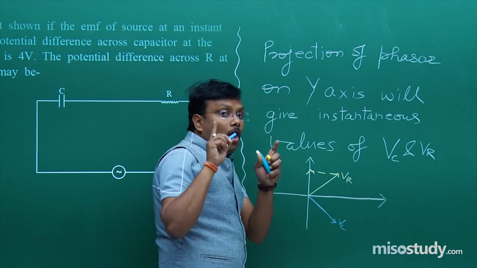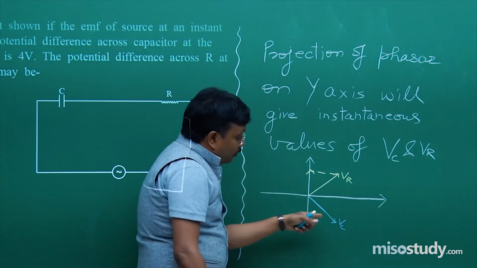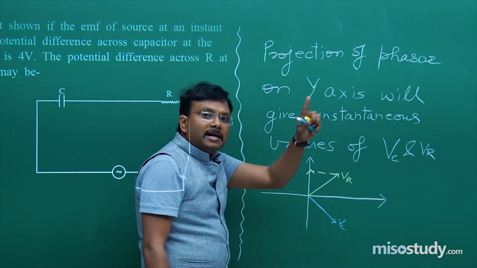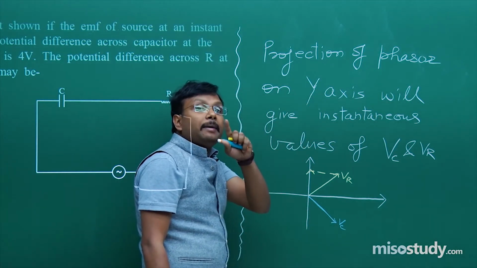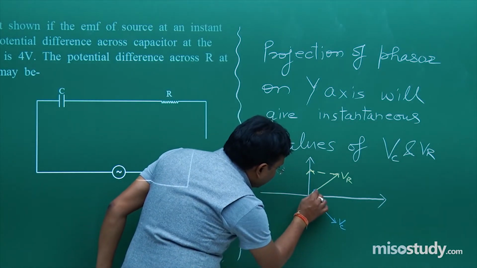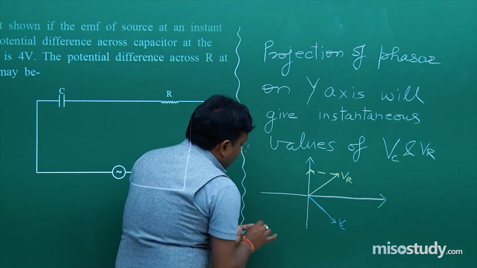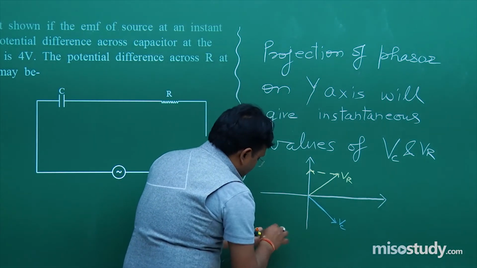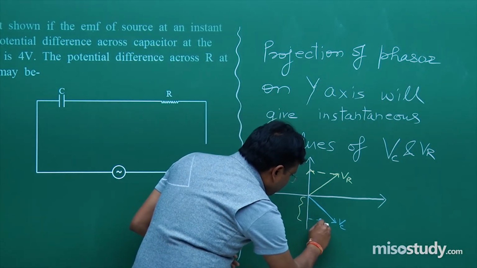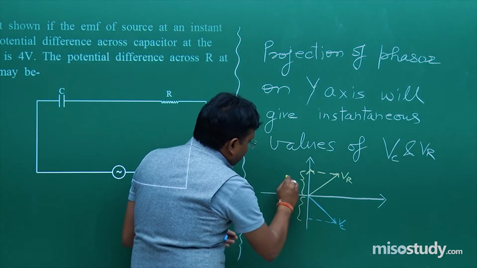Because when only a resistor is present, there is no phase difference between V and I, and when only a capacitor is present, then current leads the voltage by pi by 2. So that's why I am creating this. This much angle is 90 degree. Fine. And over here it is VR, it is VC. This much value is 4 and this much value is V.